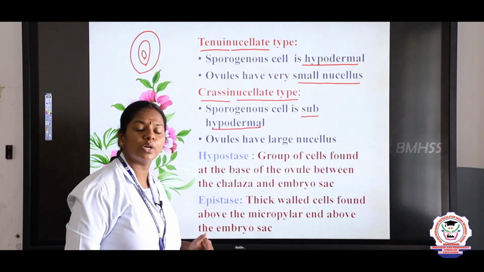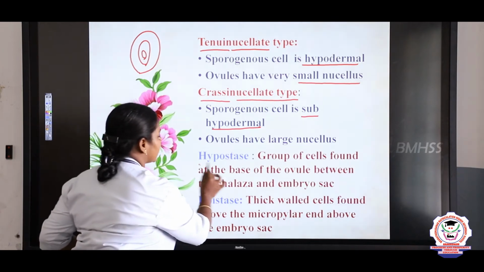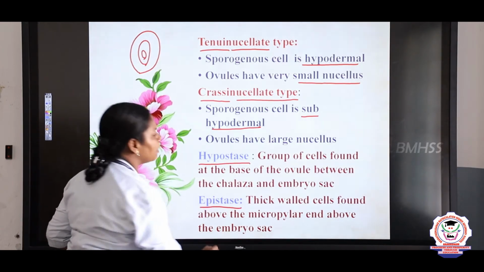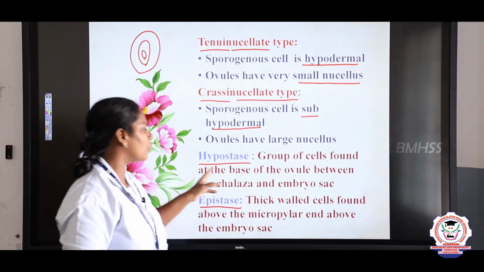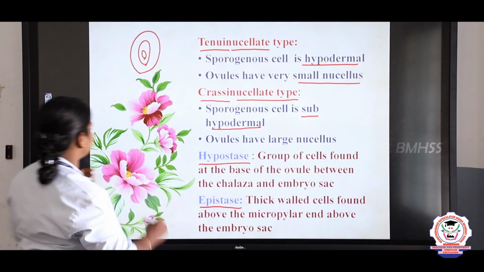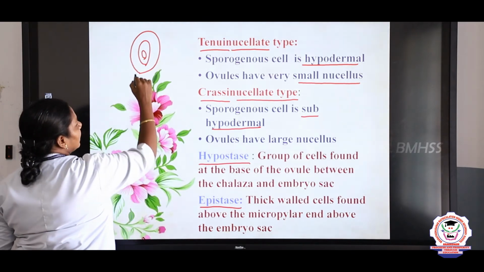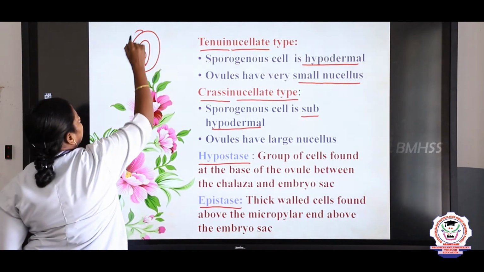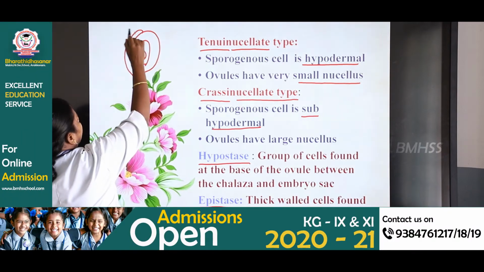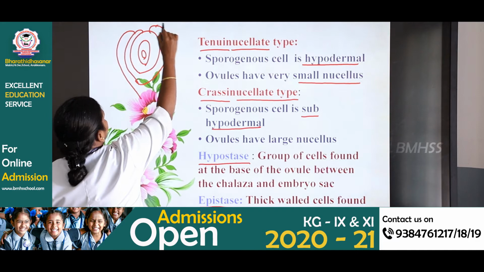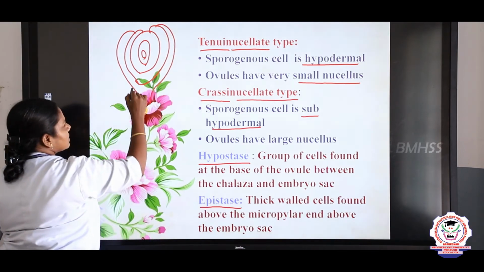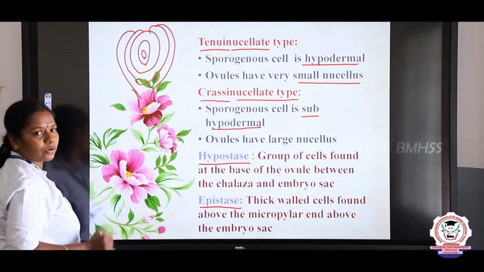And now we are going to see what is a hypostase and the epistase. What do you mean by hypo? Hypo means below. Epi means above. So when the ovule is like this, right? For example, how will be the ovule, children? Like this, and the integuments are like this, right? Integuments like this, and this is the micropyle.